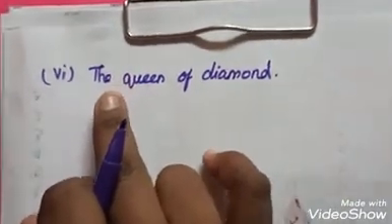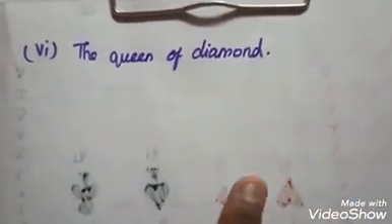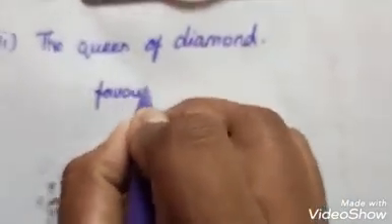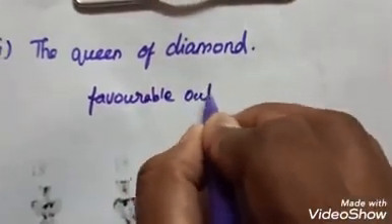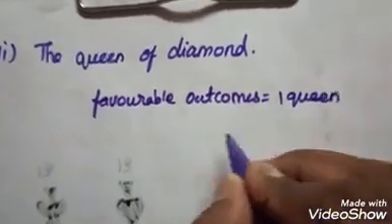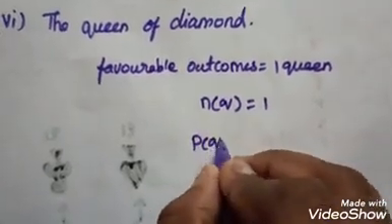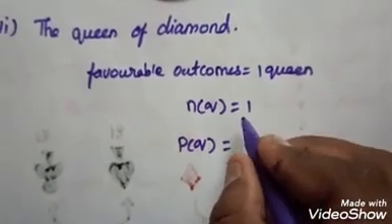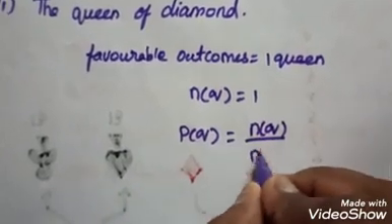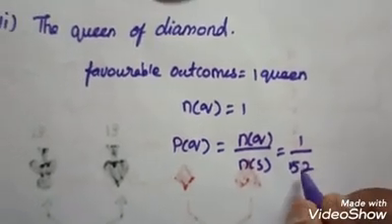So final question, we find out the queen of diamond. Already we know that every pattern has only one king, one queen, one jack, number cards, and one ace. The same way, favorable outcomes is equal to only one queen. So n of q is equal to 1. So the probability of queen in diamond, I take n of q divided by n of s, which is equal to 1 by 52.